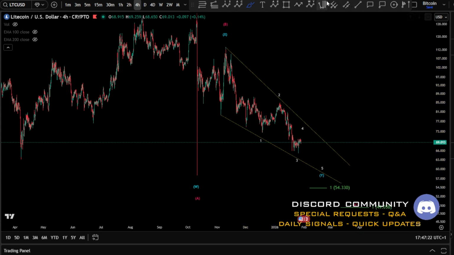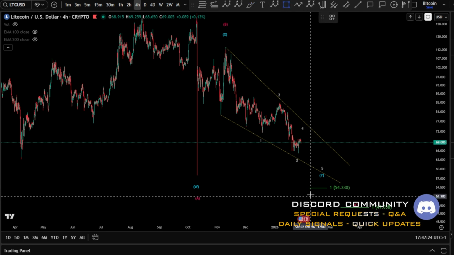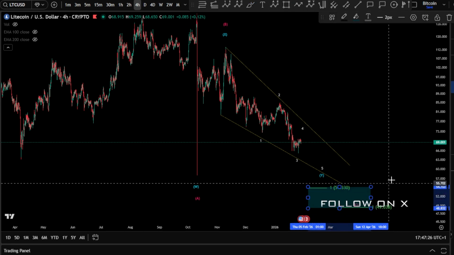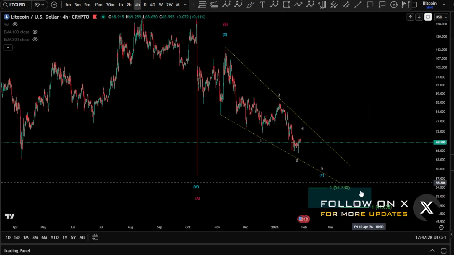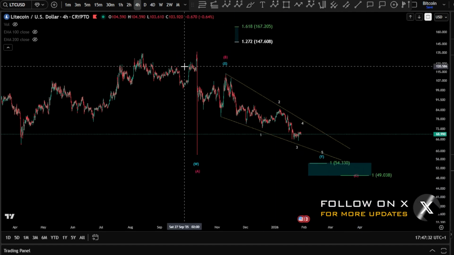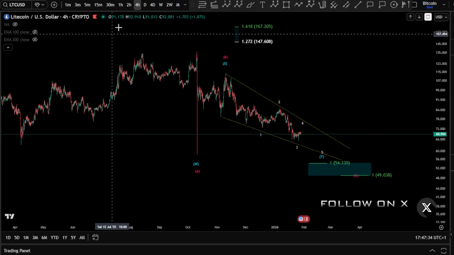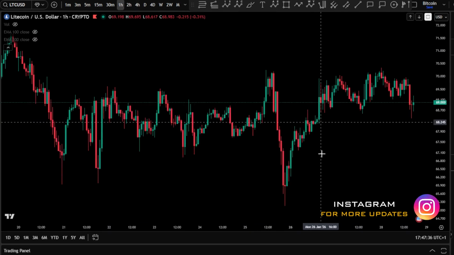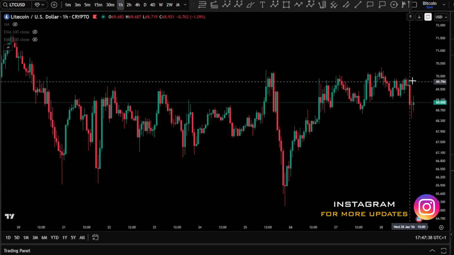So this area, I would say, let's watch this box here as a target between the $54 and the $49 for Litecoin. And further prices are still, of course, to drop down. And everything is corrective here.